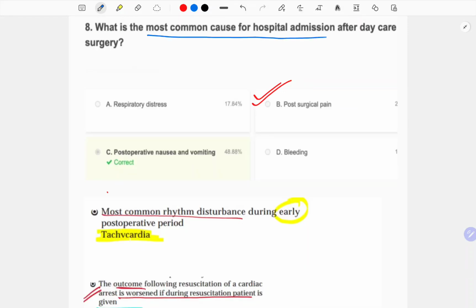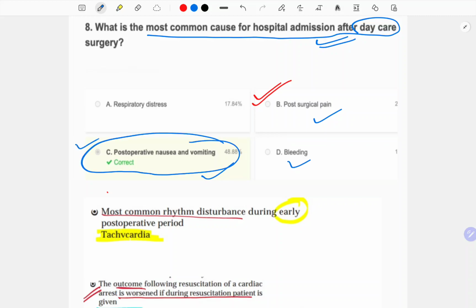What is the most common cause of hospital admission after daycare surgery? Now see, this question was a bit confusing because different platforms gave different answers. Even Love and Bailey give different kinds of answers. It mentions this also, and this also. But if this is repeated now, you will mark this as the answer, because AIIMS faculties say that this is the most common cause. So this is the answer.